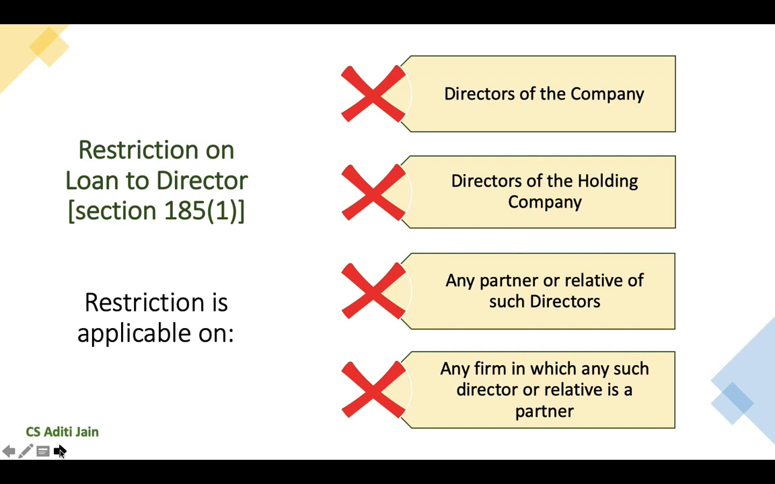Let us first understand who all are considered as director for this particular section. That is, this restriction is applicable on the directors of the company, the directors of the holding company, any partner or relative of such director, or any firm in which such director or relative is a partner.